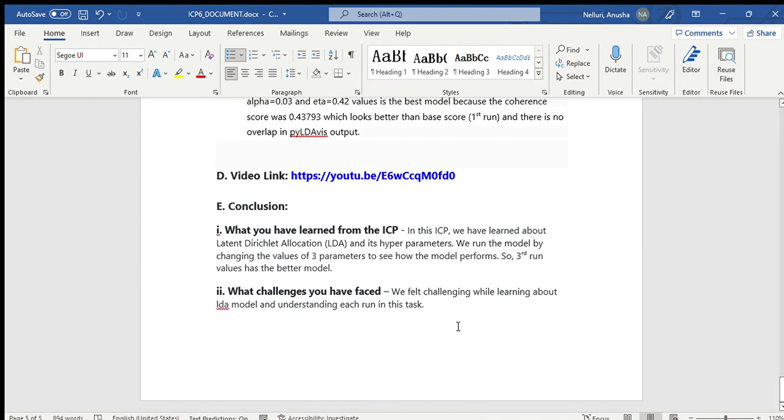We felt challenged while learning about the LDA model and understanding each run in this task. Thank you.